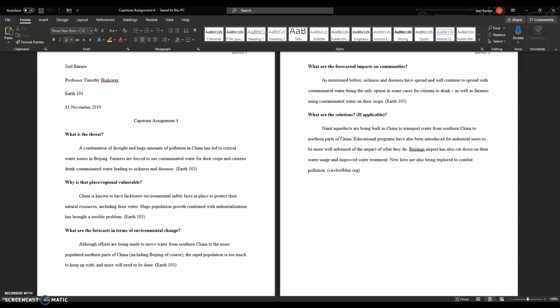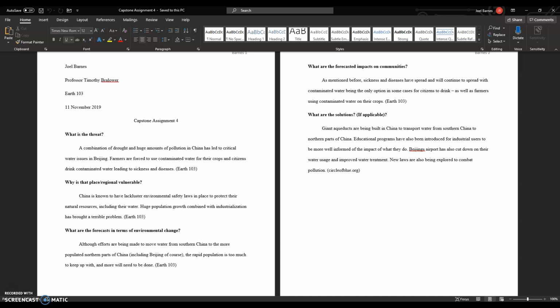Why is that place or region vulnerable? China is known to have lackluster environmental safety laws in place to protect their national resources, including their water. Huge population growth combined with industrialization has brought a terrible problem.